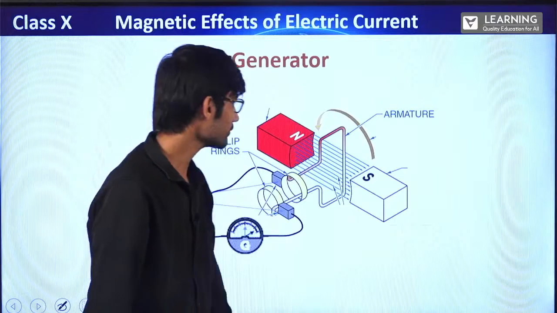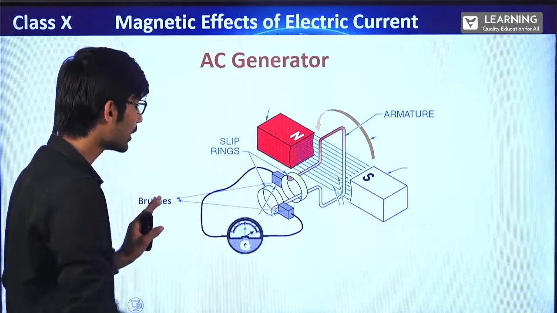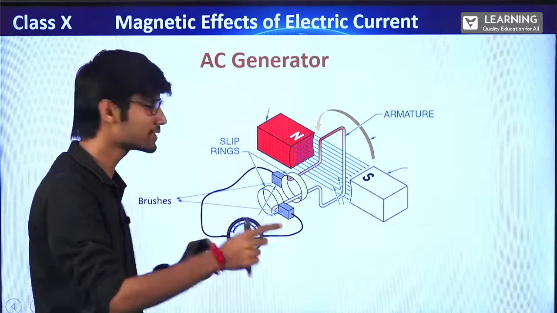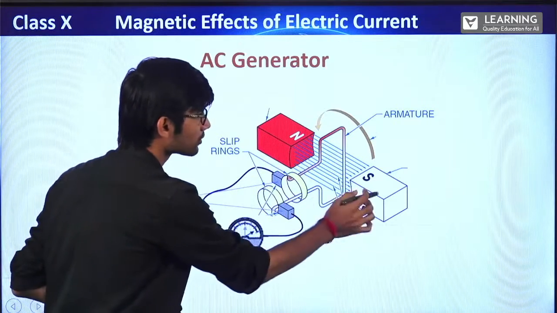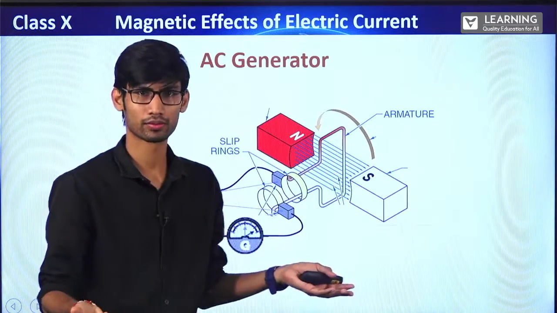Let's understand. Now this is an AC generator. The setup, design, everything is the same, only there is a small difference between DC and AC here. Now see, first of all, there is a north and south pole. We are having a continuous magnetic field. That's what we want, right?